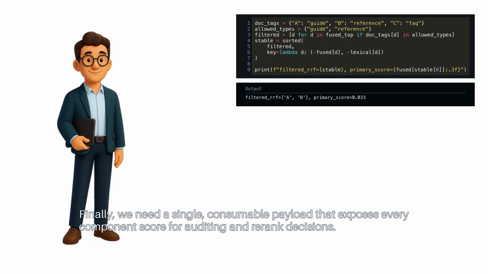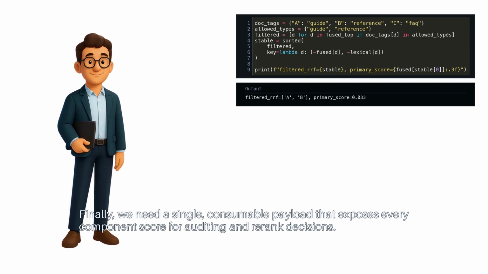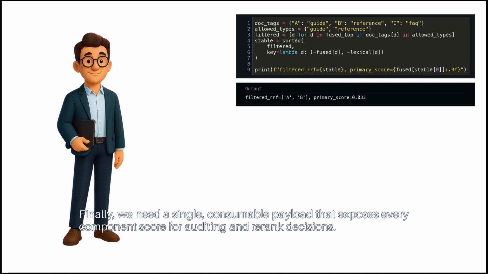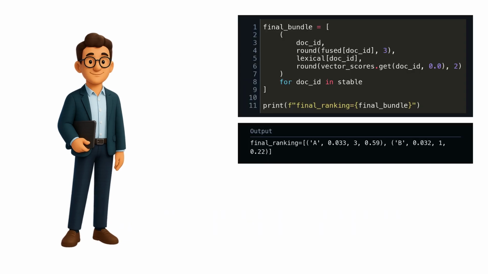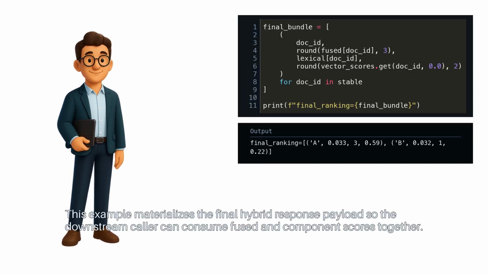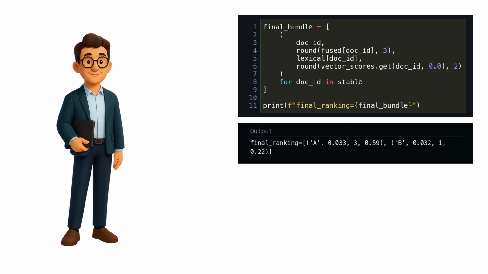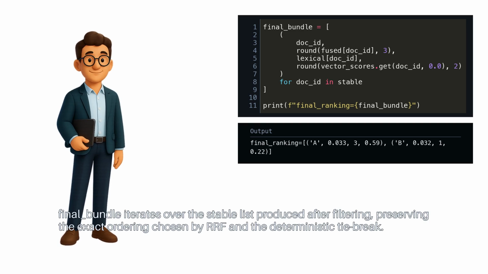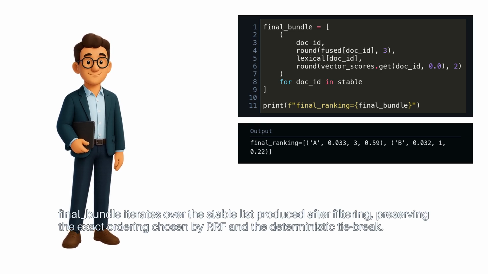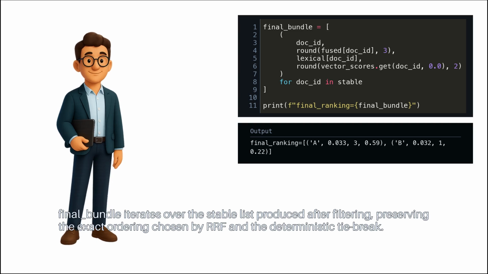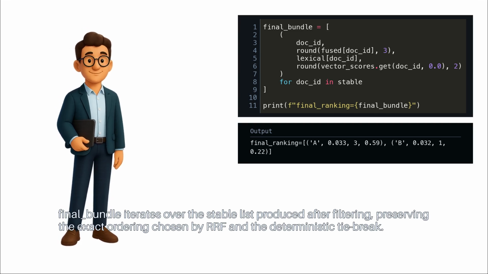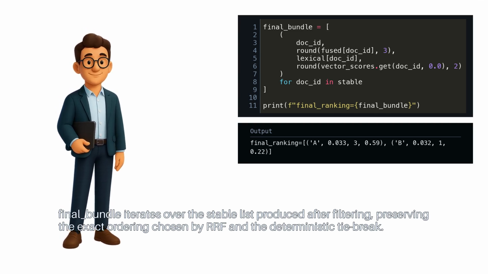Finally, we need a single consumable payload that exposes every component score for auditing and re-rank decisions. This example materializes the final hybrid response payload, so the downstream caller can consume fused and component scores together. Final bundle iterates over the stable list produced after filtering, preserving the exact ordering chosen by RRF and the deterministic tiebreak.